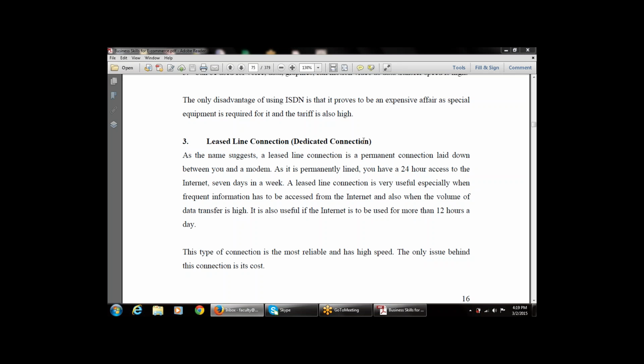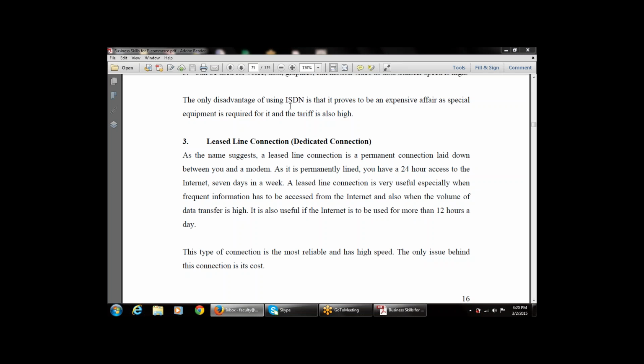Today I am going to continue with the same module, Business Skills for E-commerce, and the same chapter, chapter number 3, Internet Service Providers. In the last class we discussed the types of ISP accounts: first the dial-up, then the broadband, then the lease line connection and the VSAT connection. So we have finished the 7 types of connections available with ISP accounts.